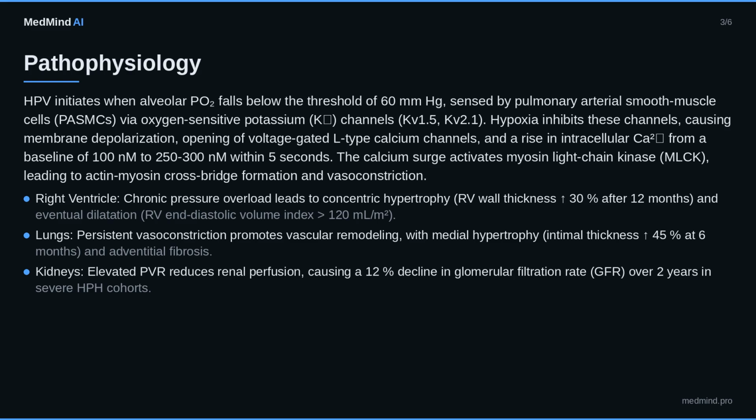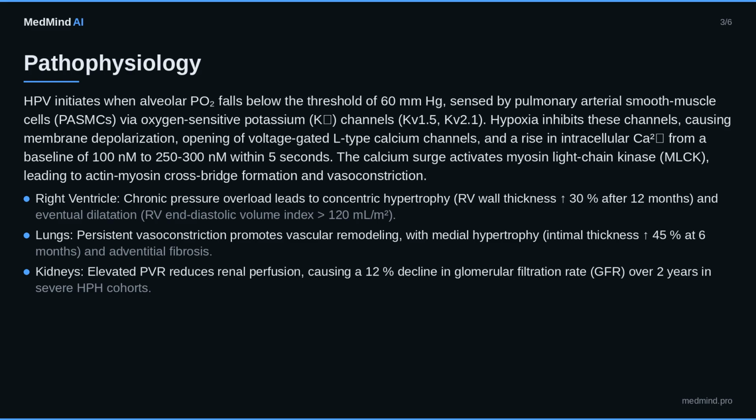Calcium sensitization. Key points: Right ventricle, chronic pressure overload leads to concentric hypertrophy, RV wall thickness up 30% after 12 months, and eventual dilatation, RV end diastolic volume index greater than 120 milliliters per square meter. Lungs, persistent vasoconstriction promotes vascular remodeling, with medial hypertrophy, intimal thickness up 45% at 6 months, and adventitial fibrosis.